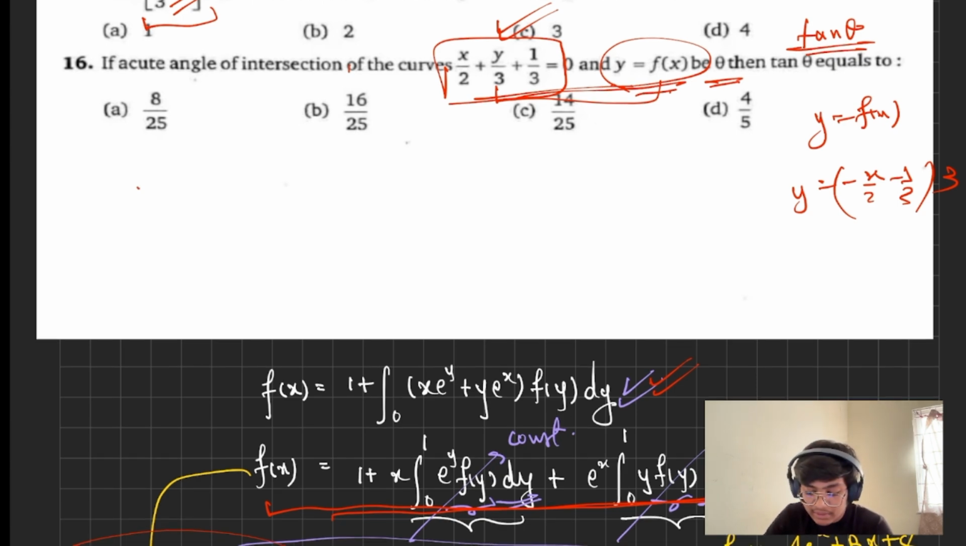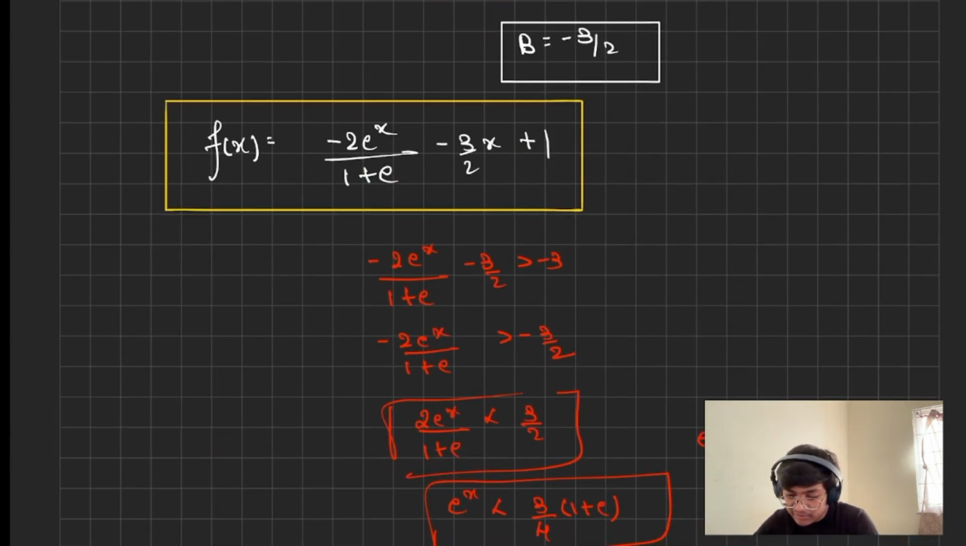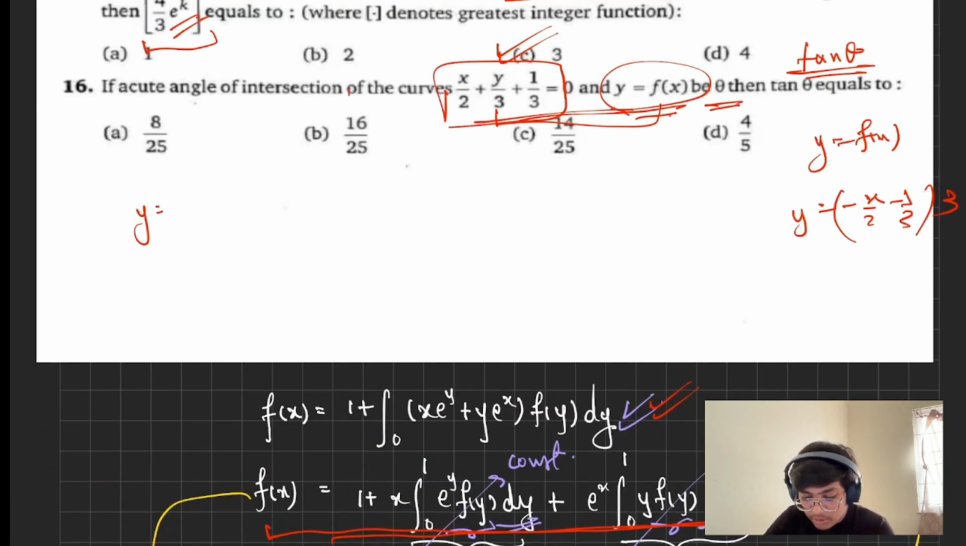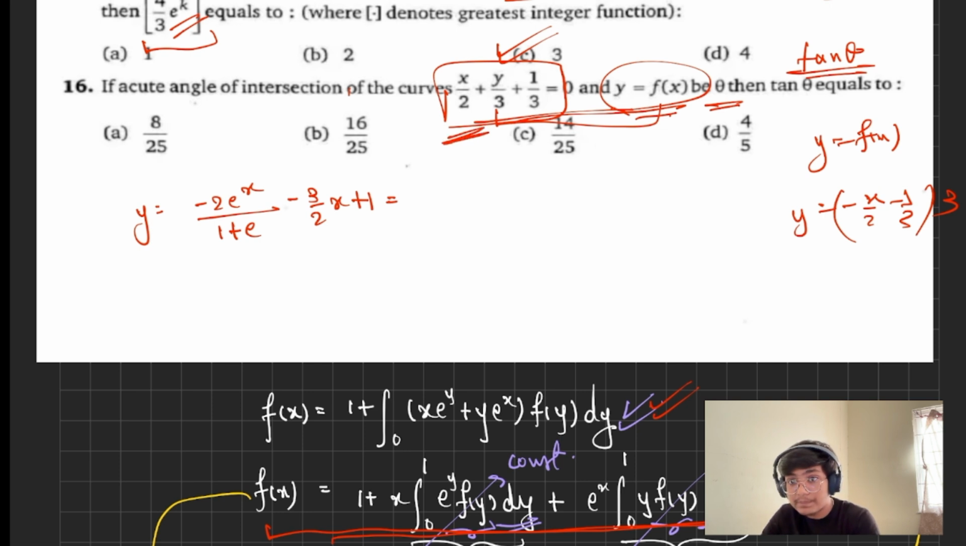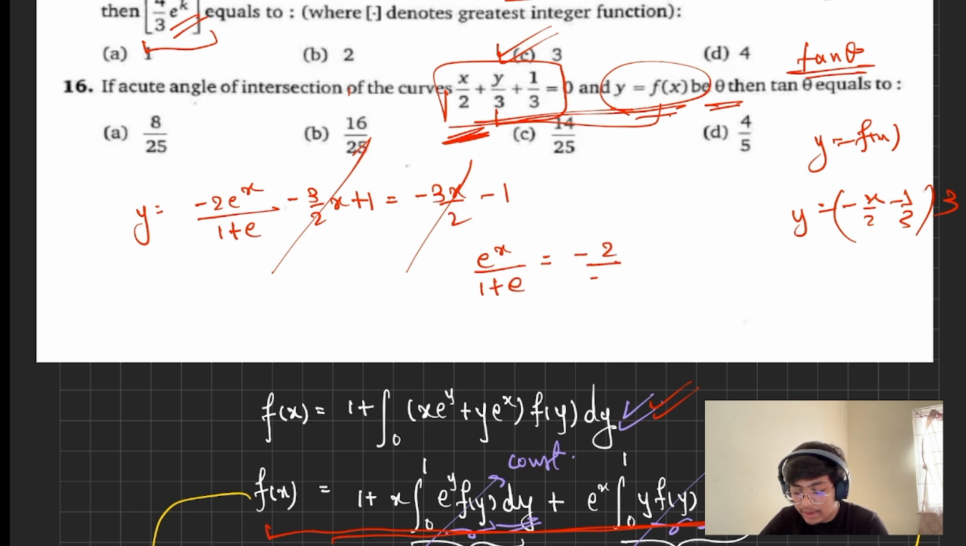Because if you write y is equal to fx, we have already found fx, which is minus 2 e power x upon 1 plus e minus 3 by 2x plus 1. Now if you equate it with the y of this function, that is minus 3x by 2 minus 1. So I was literally saying that I will be able to solve it because I had already got an idea that minus 3x by 2 and minus 3x by 2 will get cancelled. So we'll be getting e power x upon 1 plus e as minus 2 by minus 2, which is 1.